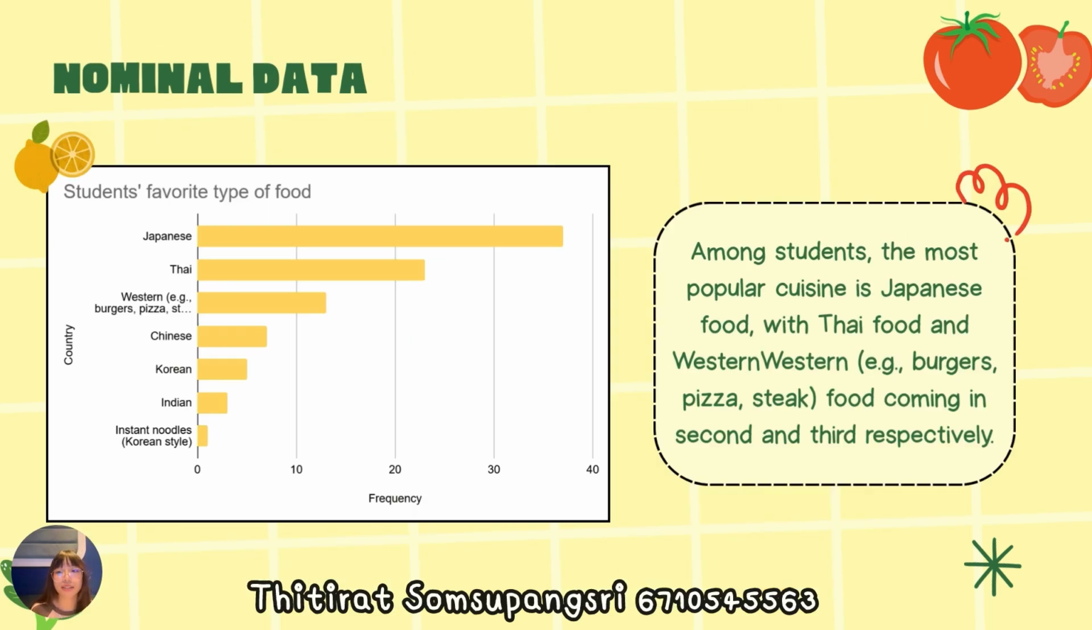Next is the bar chart of people's favorite type of cuisine. The most favorite one is Japanese food, then it comes with Thai, Western, Chinese, Korean, and Indian food.